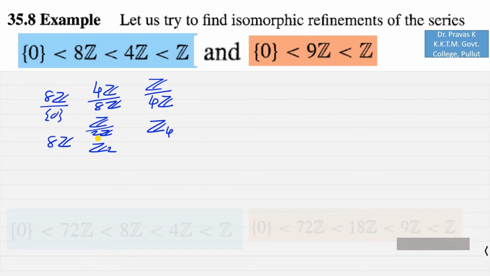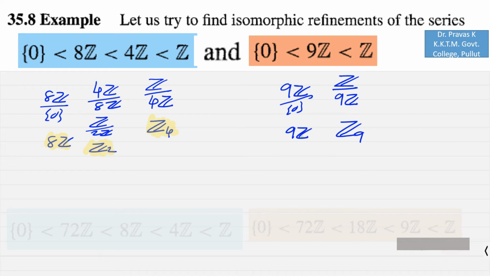So if you note, the factor groups obtained from the first series are z4, z2 and 8z. If you look at the second series, the factor groups formed are z over 9z, which is isomorphic to z9, and 9z over set 0, which is isomorphic to 9z.